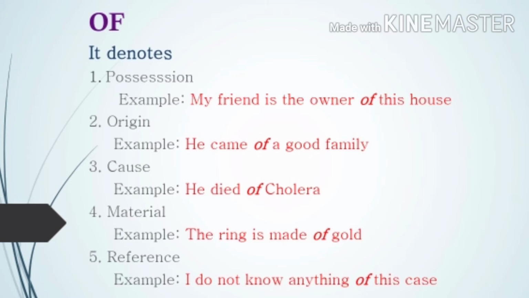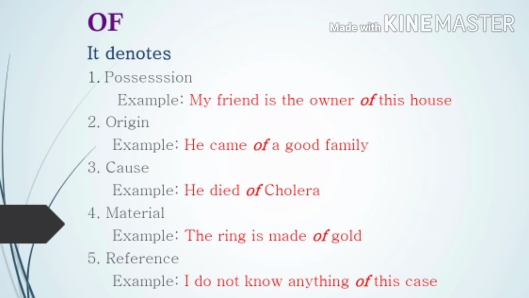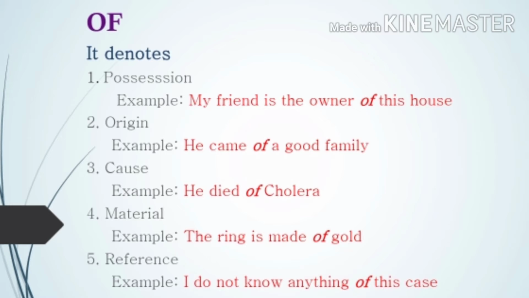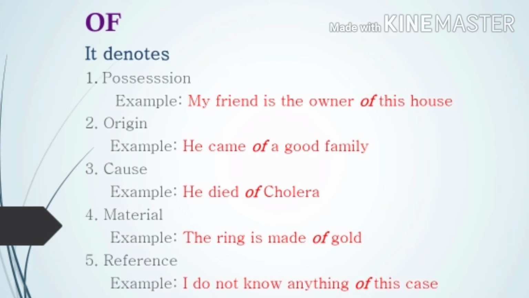Then we often get confused with of and from. So in this case, the ring is made of gold. We could have also said the ring is made from. Why did we use the word from? Because the gold, the material gold has retained its form. I mean, gold has remained gold. It has not changed its state or form.